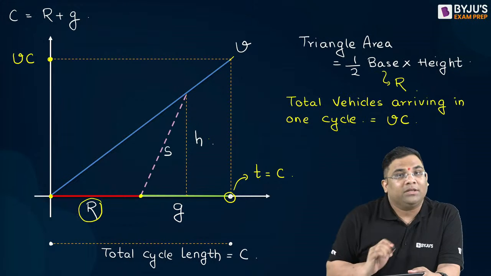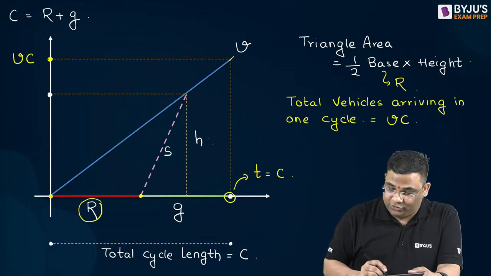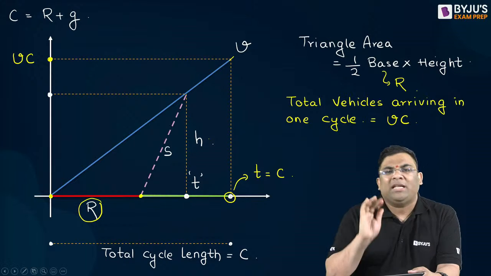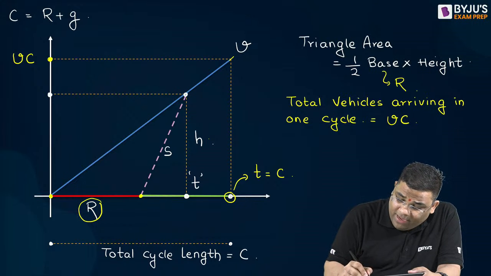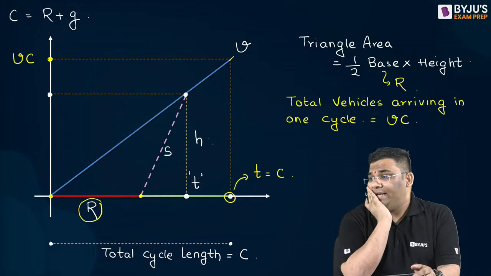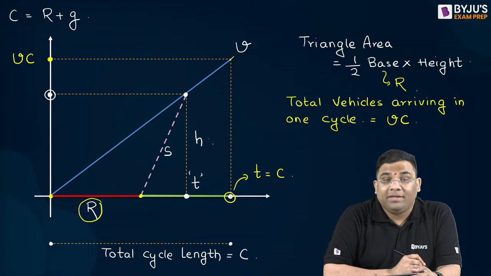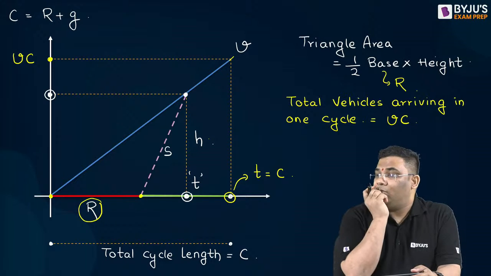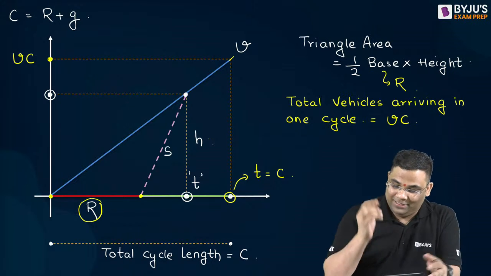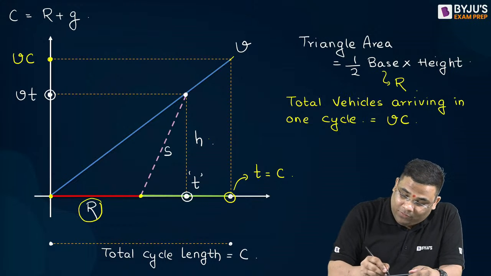Now my interest will be to find out this height. Suppose this is h. Now can you give me this value? Suppose this is h, and suppose this is happening in time t, where the vehicle arrival and vehicle departure are same, suppose that time is small t. So what will be this value, tell me? If this is small t, what will be this value? This will be V into t. Yes. And I can say that this h will be equal to V into t.